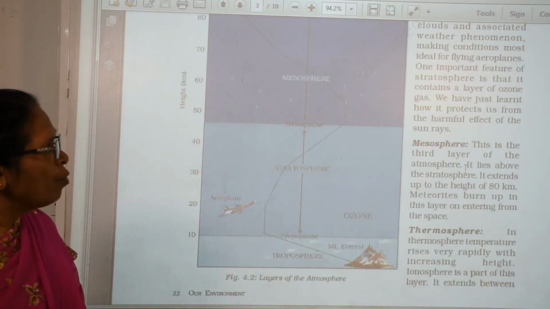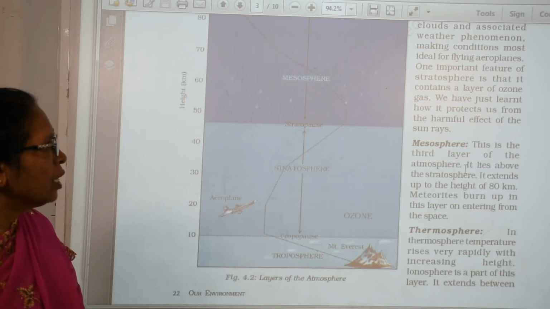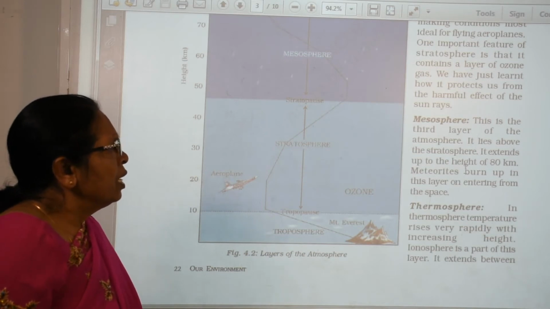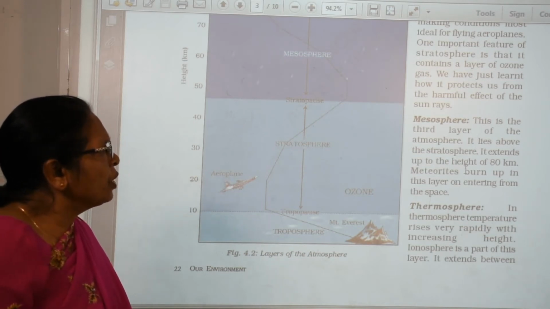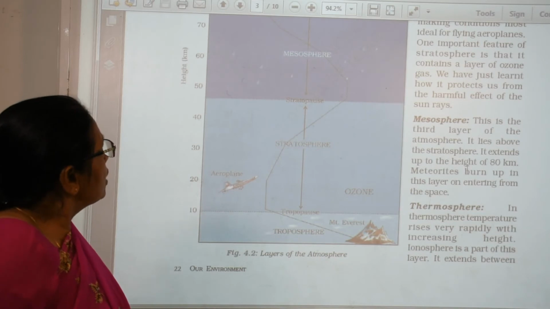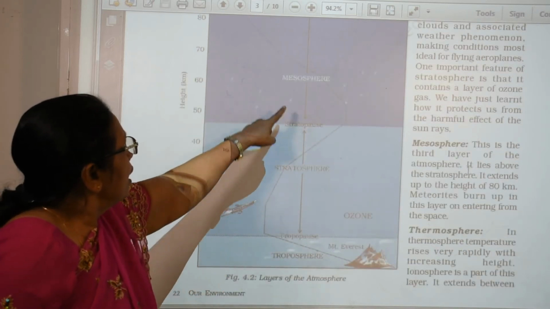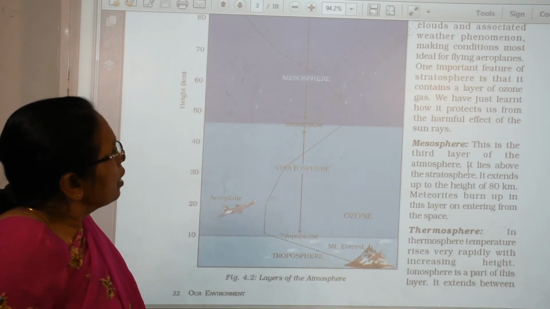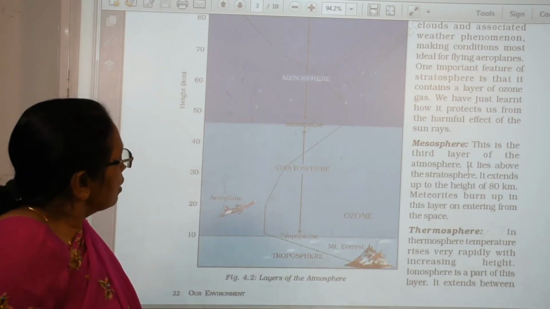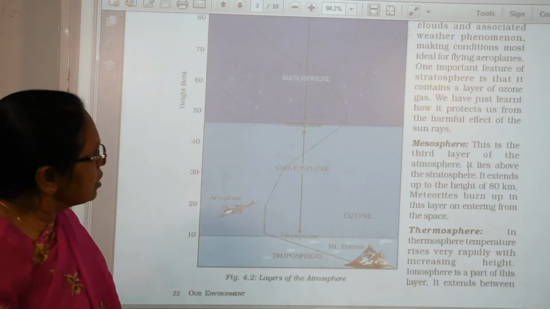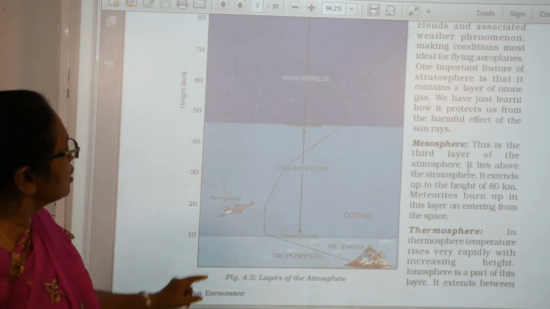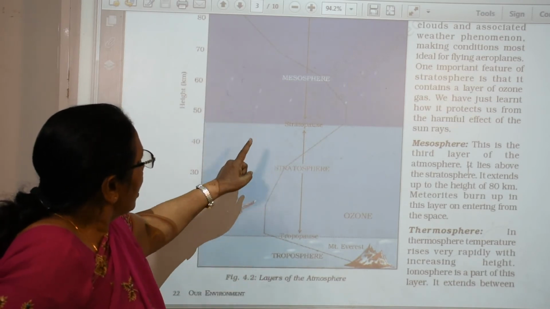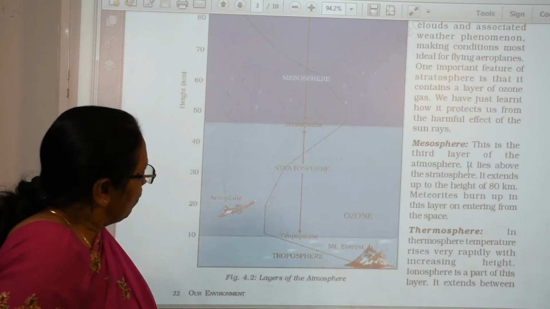Now this is the third layer of the earth. It is above the stratosphere. From here it is the stratosphere, and then it is about how many kilometers? This is about 80 kilometers. This is 50, this is 13, and this is 80 kilometers above.